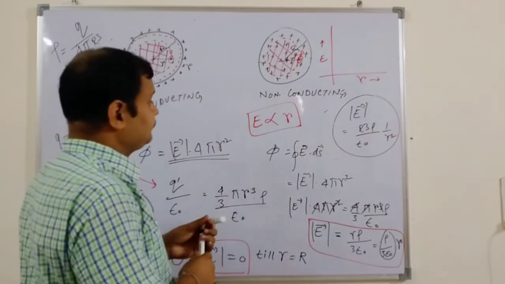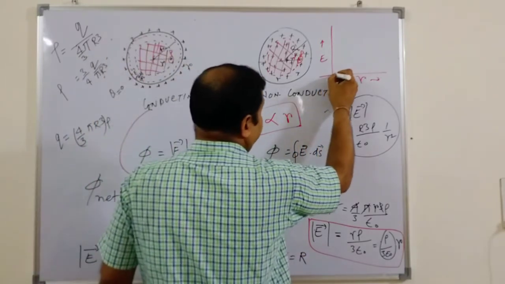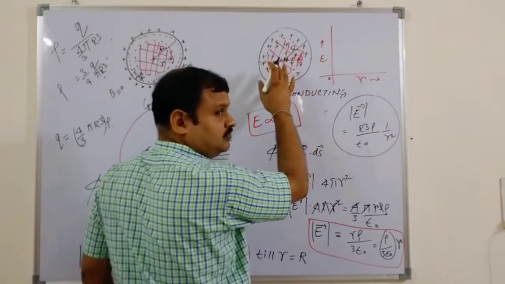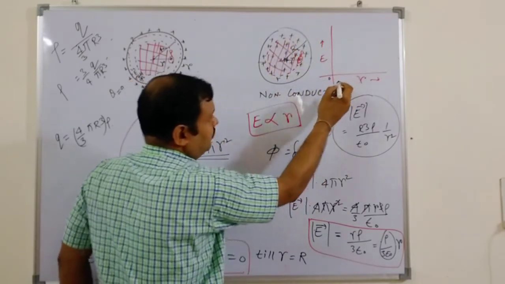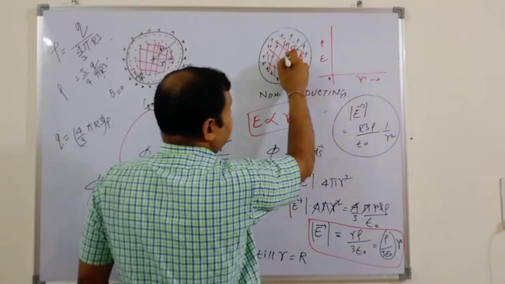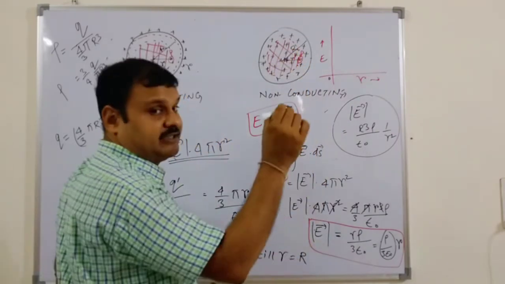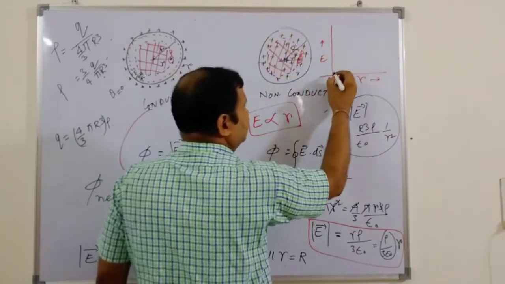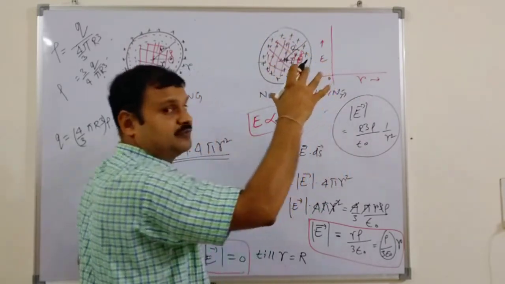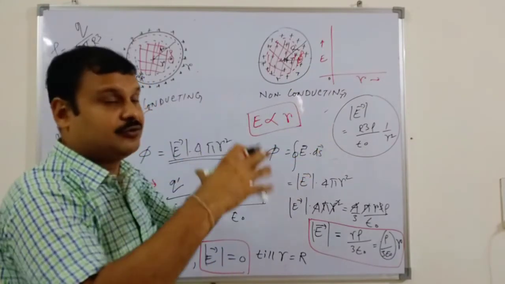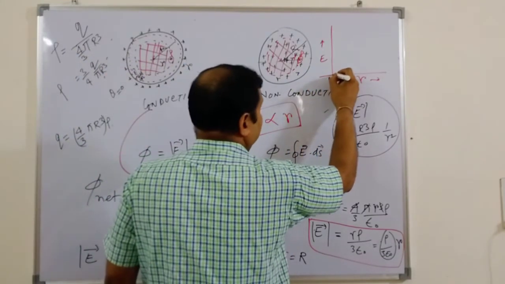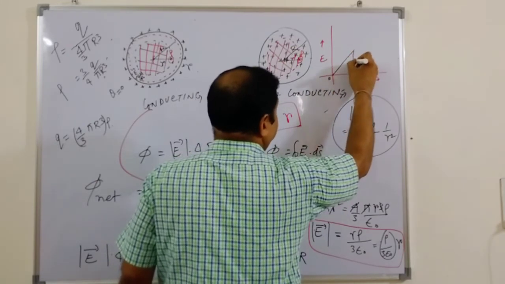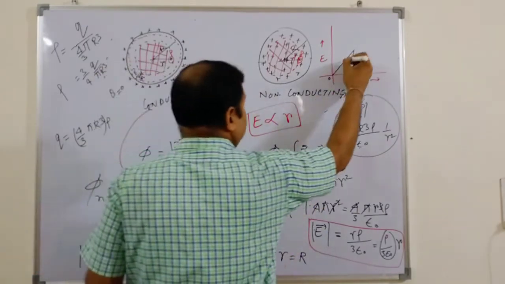Now if the point is 0 here, we start taking account of the larger sphere. So what will happen here? 0 means there is no charge, maybe at the 0 point. Once you increase your sphere outward, the net content of charge is actually increasing, because the sphere volume is going on increasing. So the electrical field also will increase, up to a point of r. Up to a point of r, it will increase linearly.